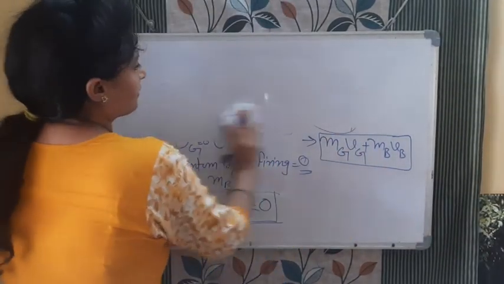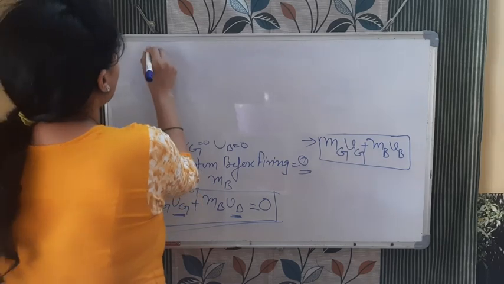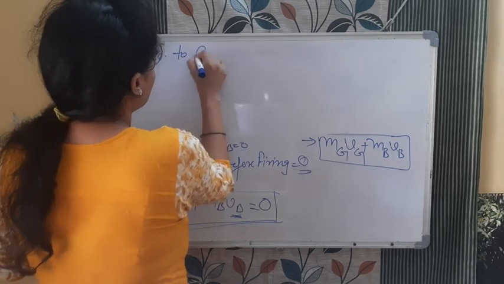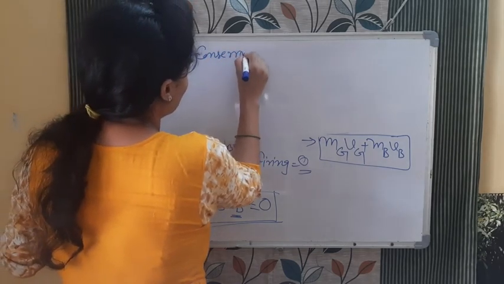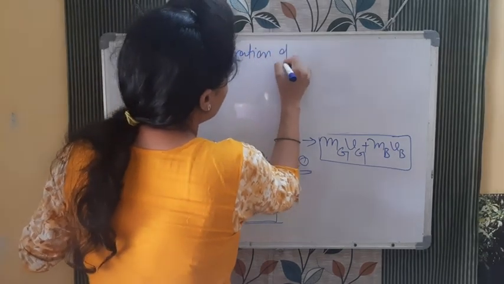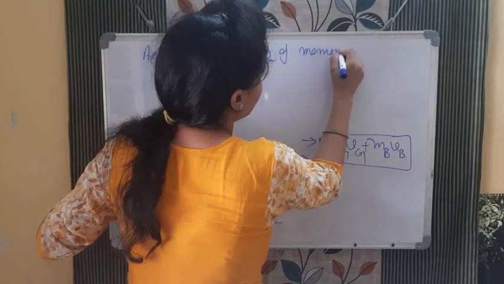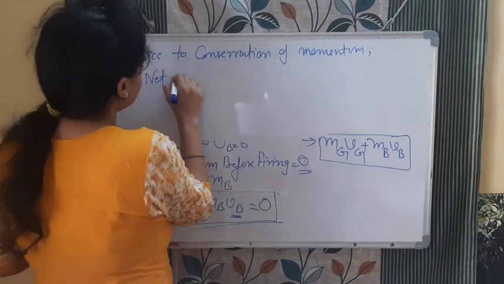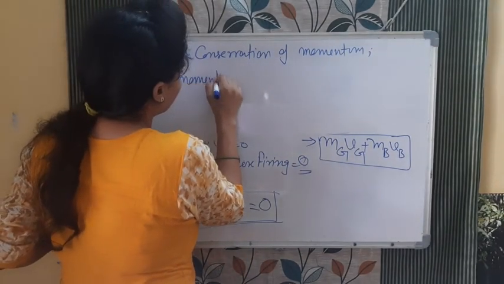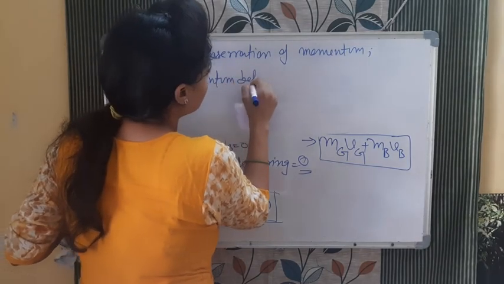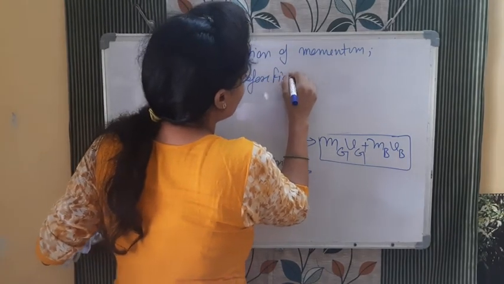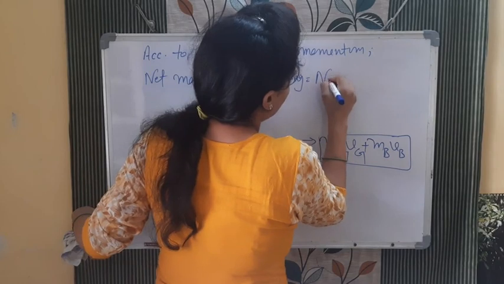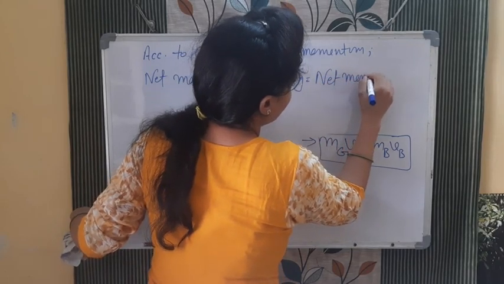So according to conservation of momentum, we are using that here. According to conservation of momentum, net momentum before firing is equal to net momentum after firing.